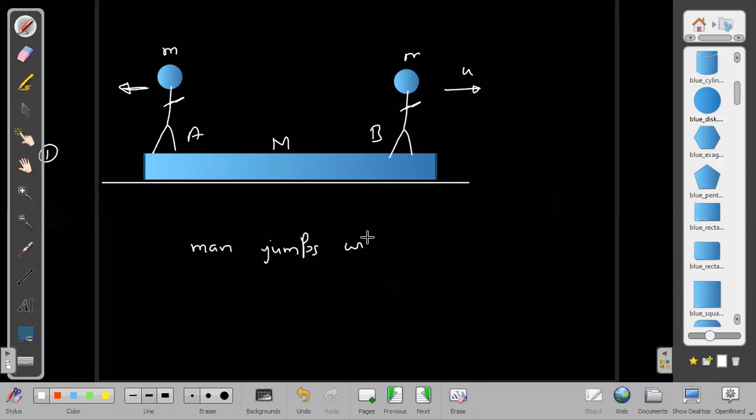Man jumps with velocity u with respect to the Planck. Or rather, man jump, sorry, there are two here.